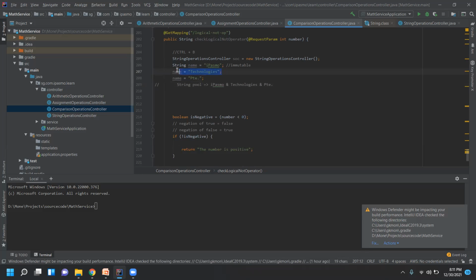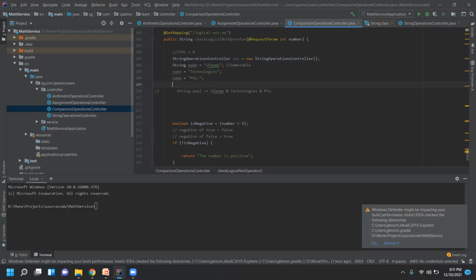I'm changing the value, assigning a new value to this variable, and that gets added to the string pool. Now I'm changing the value of name again, and it will be added to the string pool. At this point, these two are not being used, because the name is already assigned with PTE here.